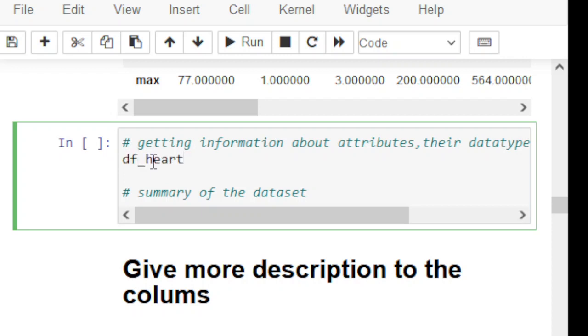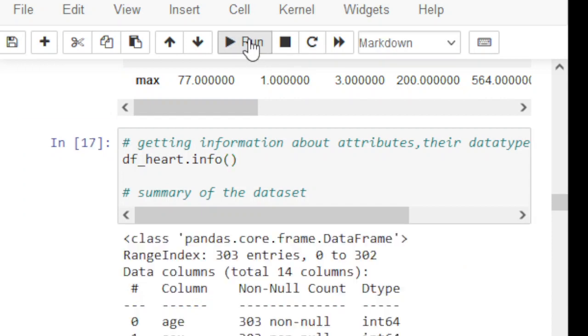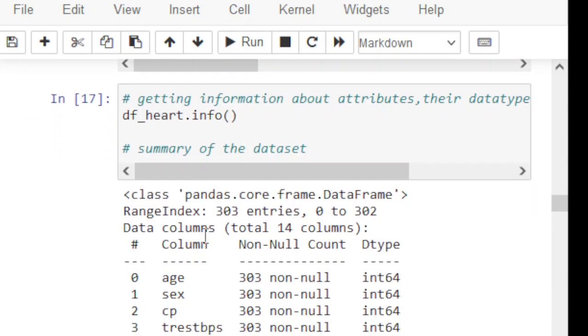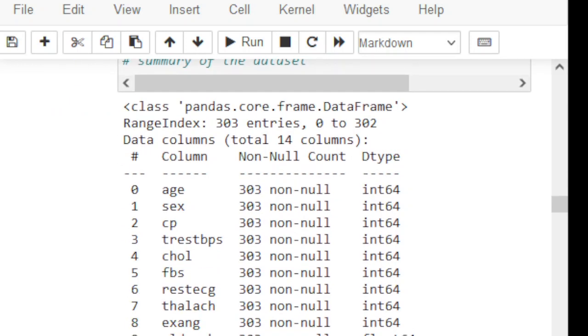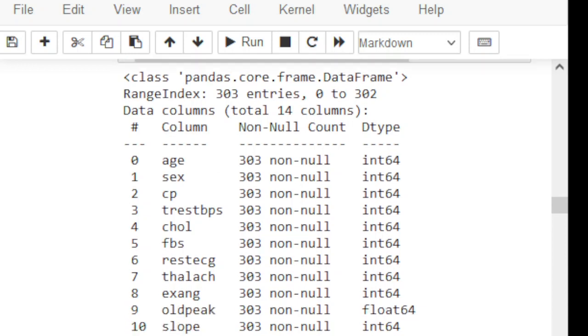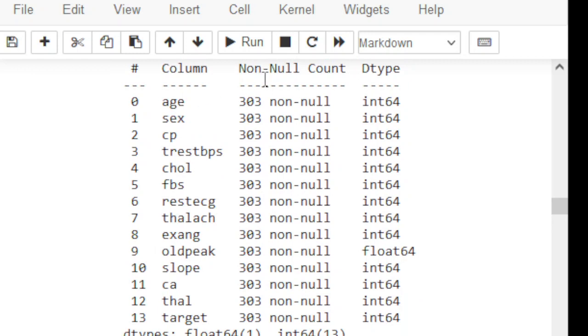How to get this? df.head, info. If I run this code, simply look at this: range index 303 entries, 0 to 302, and data columns. These are my data columns. And this is very important to note: do any columns have null values? If yes, keep in mind we have to remove these null values from the dataset, otherwise our resultant classifier will not perform properly. So if we look at this, three important pieces of information are there: column, non-null, data type.